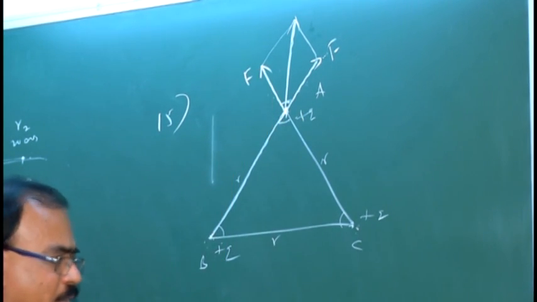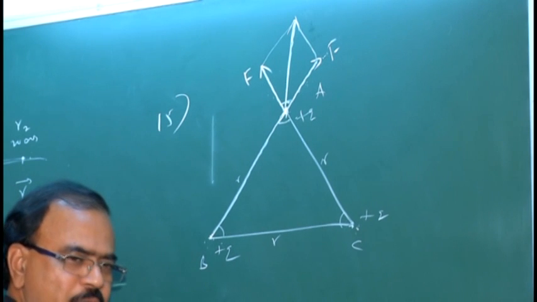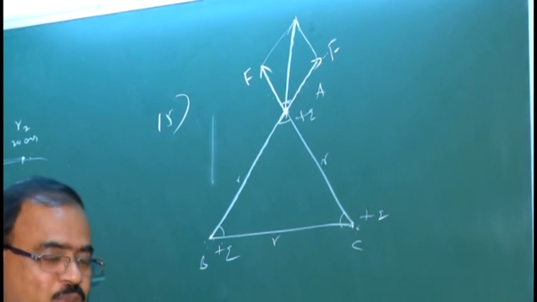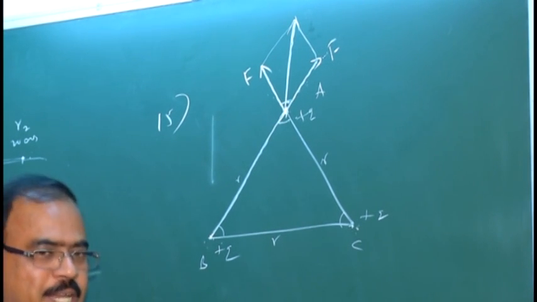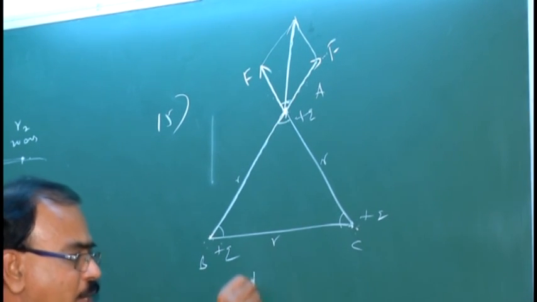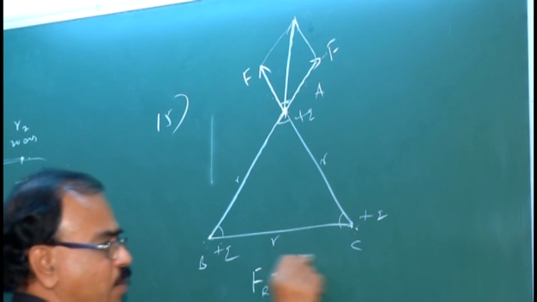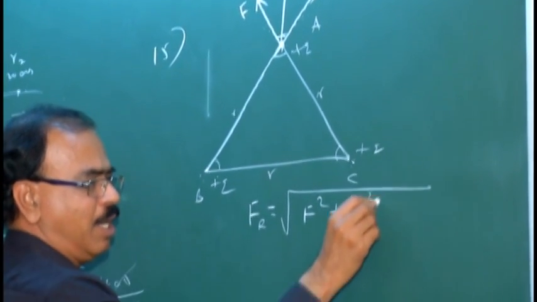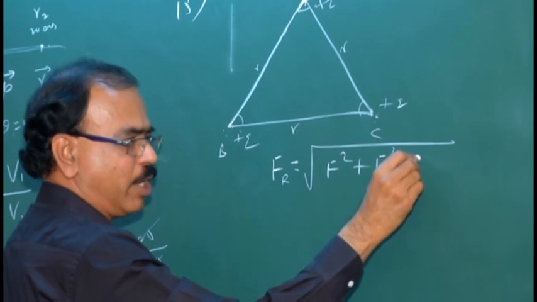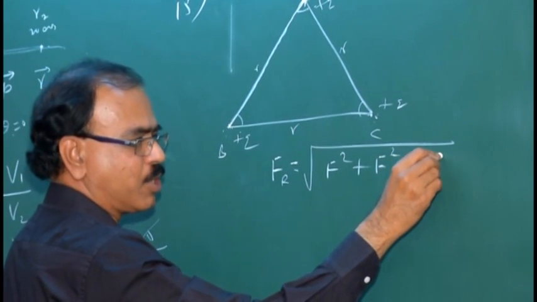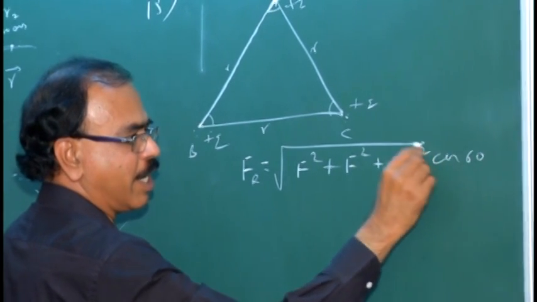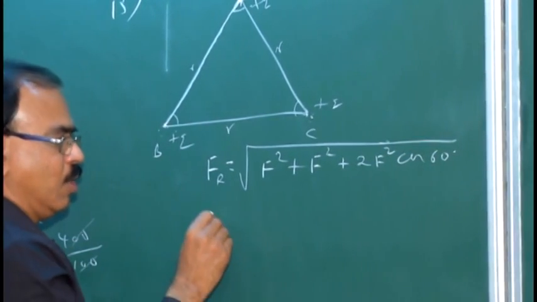Using the parallelogram law of vectors, the resultant is the root of P square plus Q square plus 2PQ cos theta, where P and Q are the two forces inclined at angle theta. So the resultant force Fr is the root of F square plus F square plus 2 into F into F into cos 60 degrees.